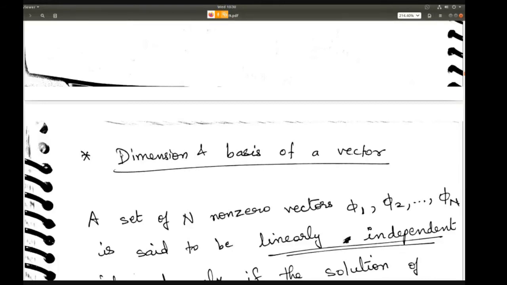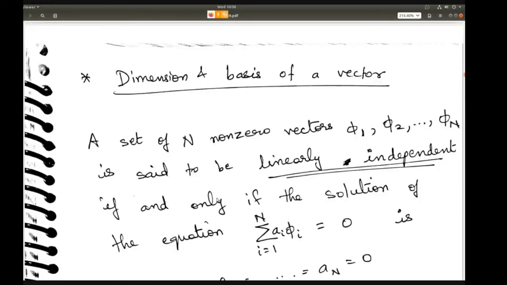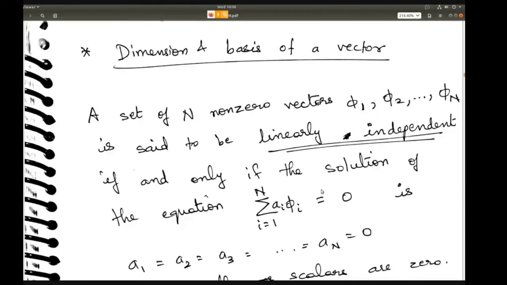So let's look at dimension and basis of a vector. A set of n non-zero vectors, phi 1, phi 2, up to phi n, are said to be linearly independent if you write the equation a1 phi 1 plus a2 phi 2 plus a3 phi 3 and so on equal to 0, where the ai's are all constants, and the solution gives you that all of a1, a2, a3 are 0.